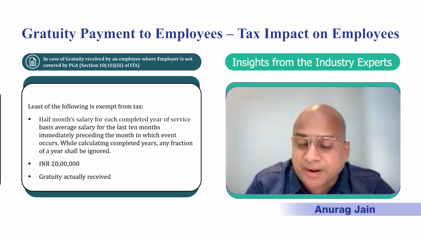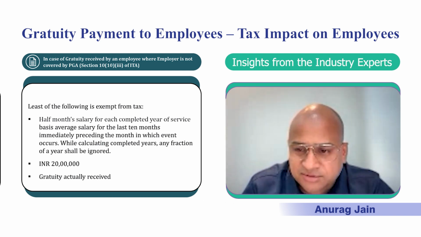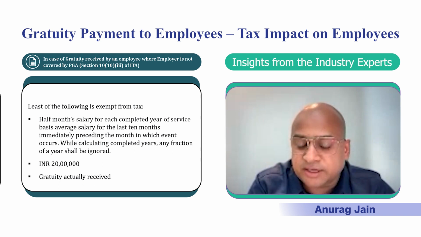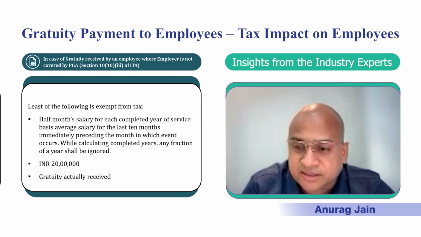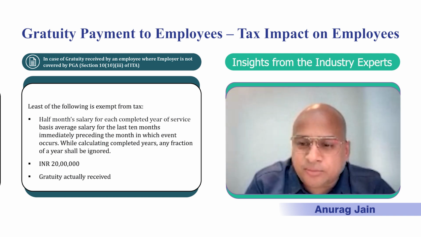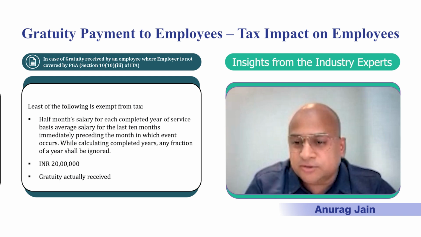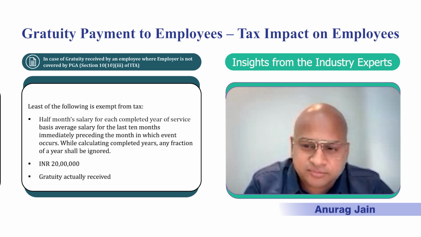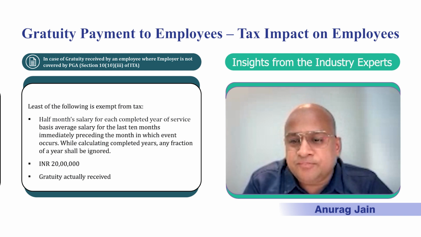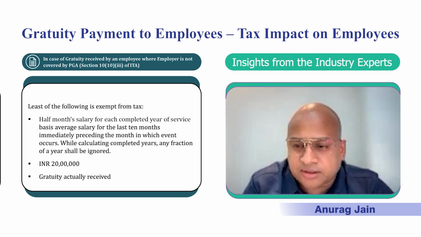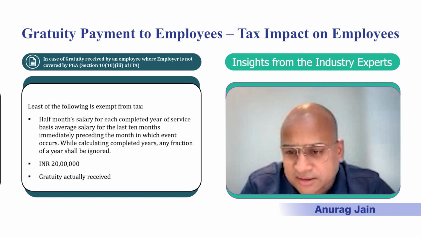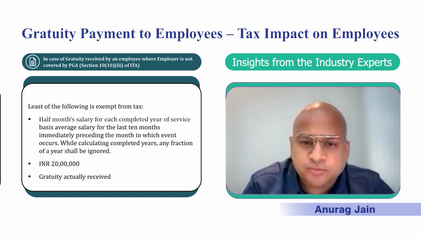Bottom line is, it might so happen that in the second bucket, the amount of exemption that you get might not be that much. As a result, if you still go with the first bucket, then you will be paying less taxes or deducting less taxes as compared to the second bucket. So this is where the key difference is. Of course, depending upon the facts and circumstances of the situation, one would need to look at those numbers before we finally conclude. But this is purely based on our practical experience that companies will have to follow this particular third or second bucket wherever they are not limiting the payment of gratuity to the statutory limit.